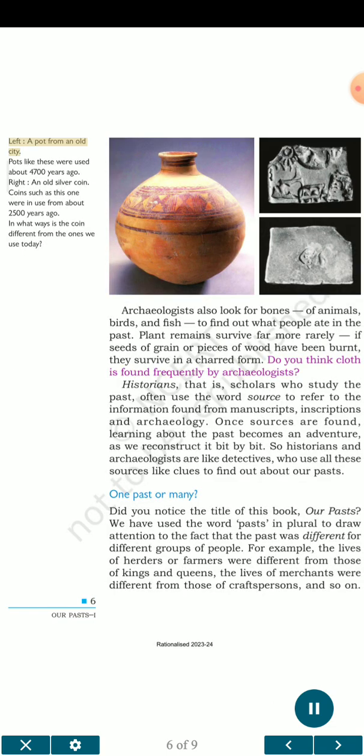Left: a pot from an old city. Pots like these were used about 4,700 years ago. Right: an old silver coin. Coins such as this one were in use from about 2,500 years ago. In what ways is the coin different from the ones we use today?